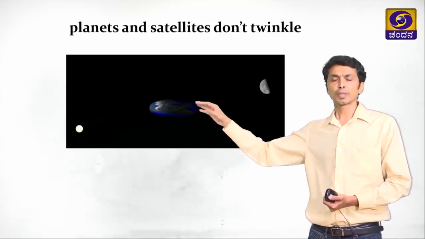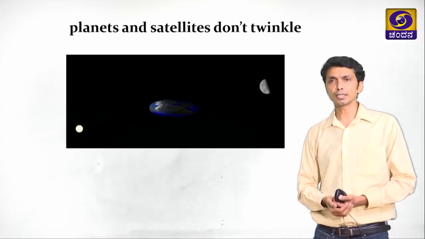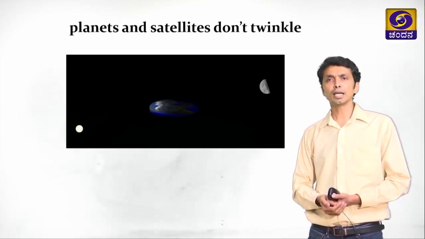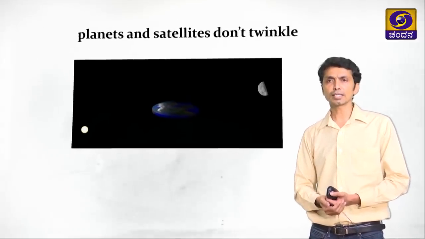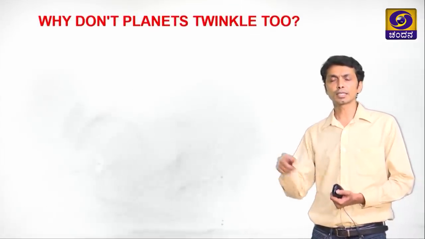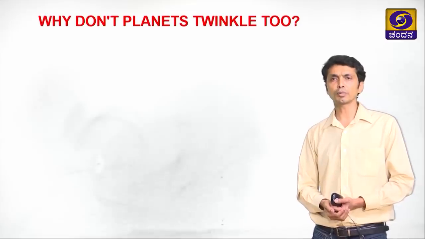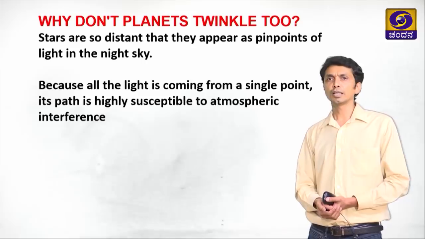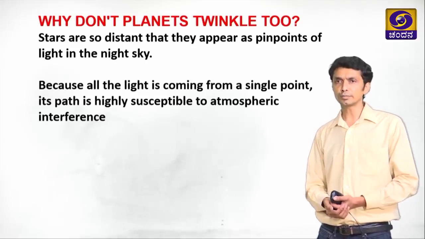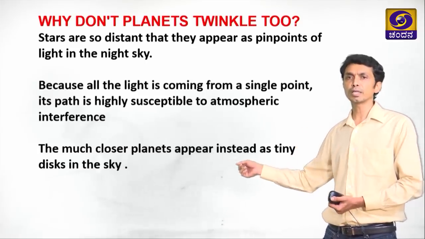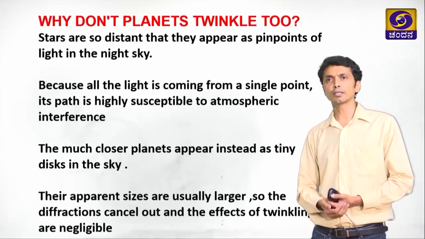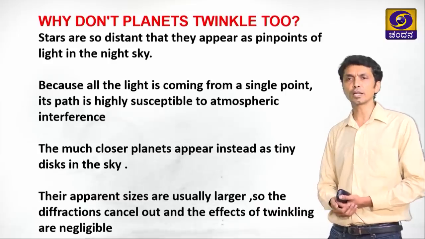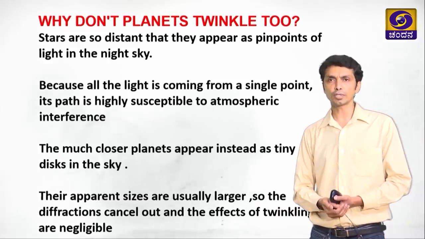That is why planets and satellites don't twinkle. Because they are nearer to the earth, the effects of refraction cancel out, since a disk shape is visible and not a single point source of light. That's what we have written here, that planets don't twinkle. As you can see, the much closer planets appear instead as a tiny disk in the sky. So their effects cancel out, and twinkling is not possible.